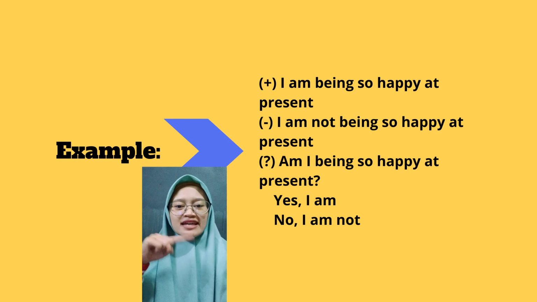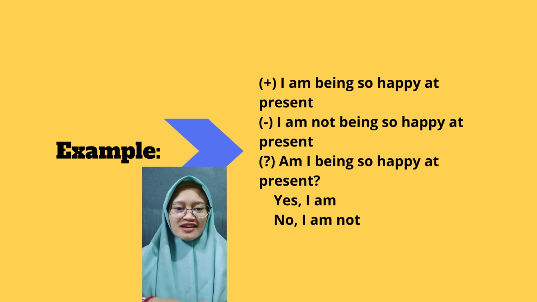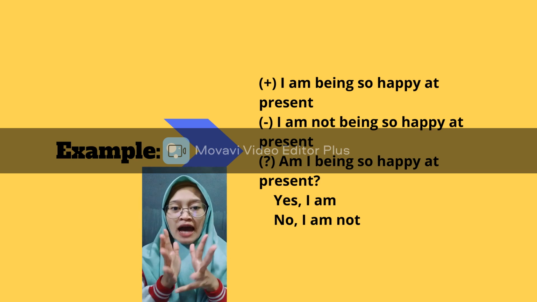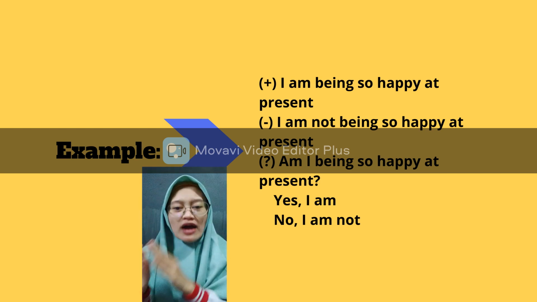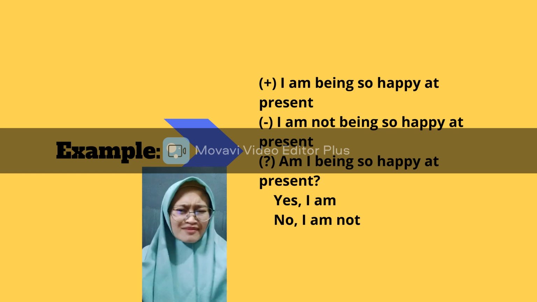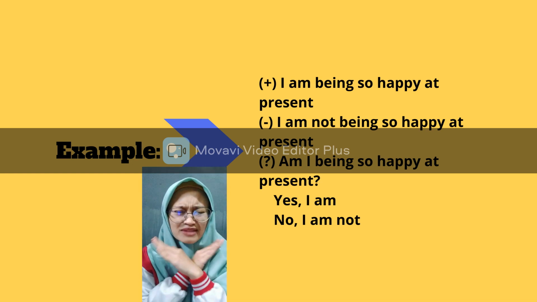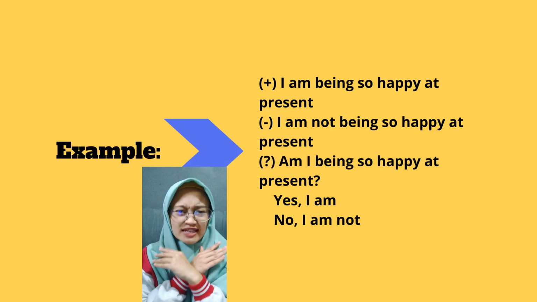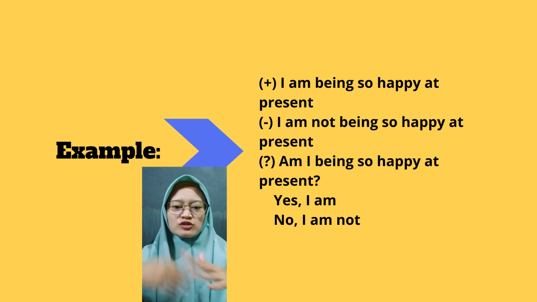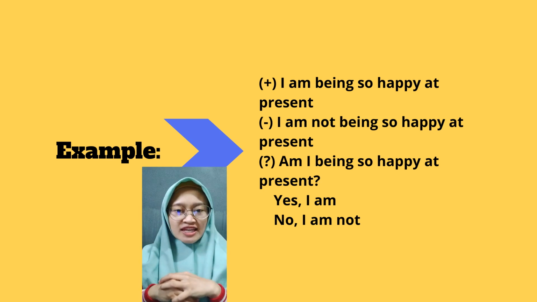And then the negative sentence is I am not being so happy right now. So it can be like, I am being sad right now. Now let's move to the yes or no question.